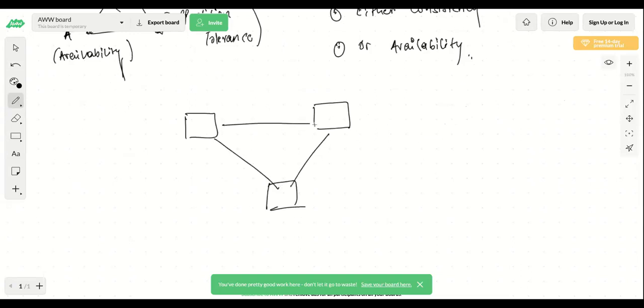So let's say there are these systems, and you want to maintain consistency. Now, if there is a partition, that means this server is unable to interact with A and B at all. Then there can be a request which comes to A, a request which comes to B, and a request which comes to C.